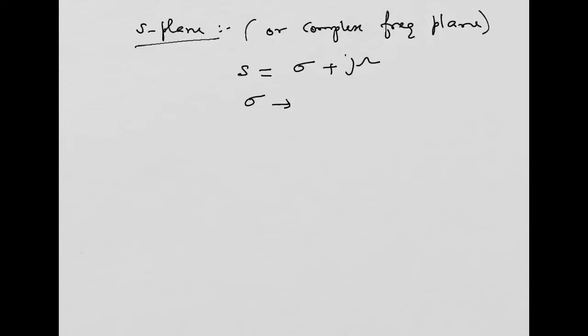Sigma denotes the real part of S, and omega represents the imaginary part of the complex notation S.